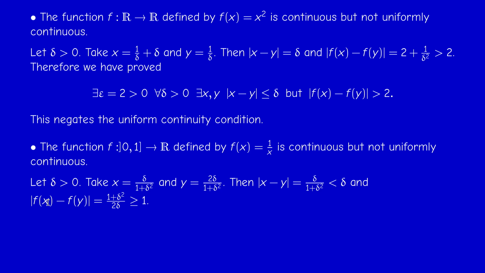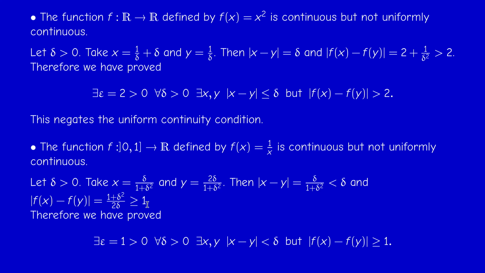However, if you do the inverses, so you take 1 plus delta square over delta minus 1 plus delta square over 2 delta, you will get this ratio: 1 plus delta square over 2 delta, which is, once again, by the same reason, bigger or equal than 1, because I inverted it. So once again, we have proved the negation. So we found epsilon equal 1, such that for every delta positive, there exists x, there exists y, whose distance is less than delta, but the distance between their images is at least 1. So 1 over x is not uniformly continuous. It's continuous on 0, 1, but not uniformly continuous.